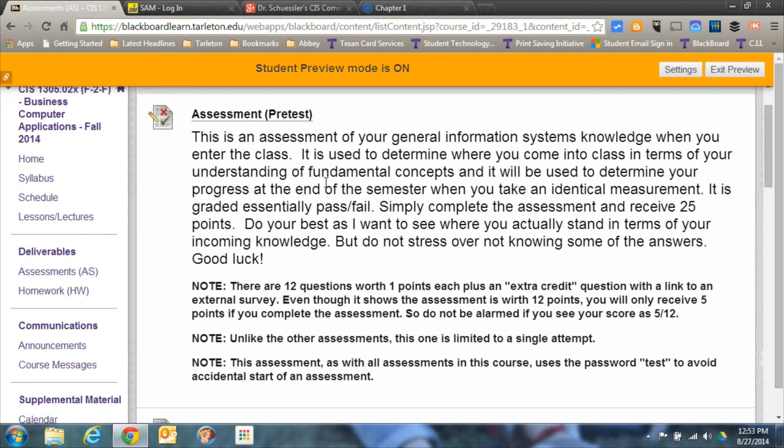At the same time, for both the pretest and the post-test, the very last question is marked as an extra credit question. It's a way for me to share a link with you to an external survey. On the pretest, it's a link to a survey that will tell me about your learning style. On the post-test, it's a link to an assessment that will tell me how my online course materials are.